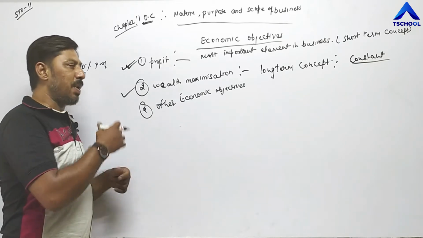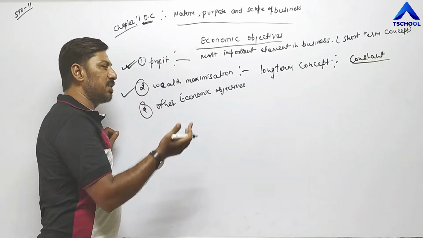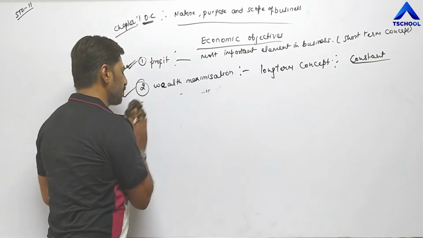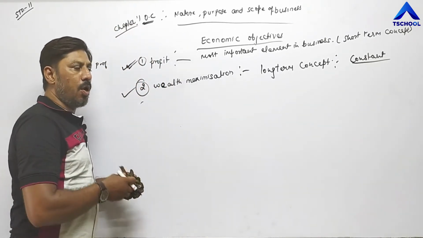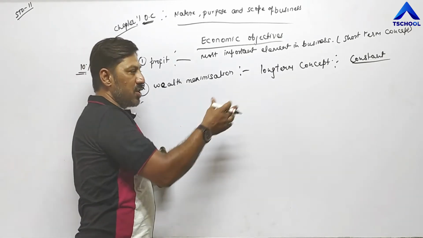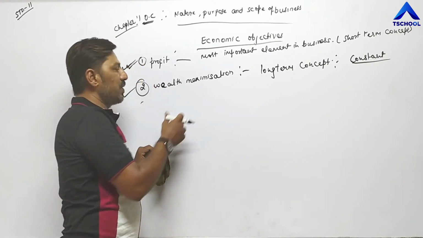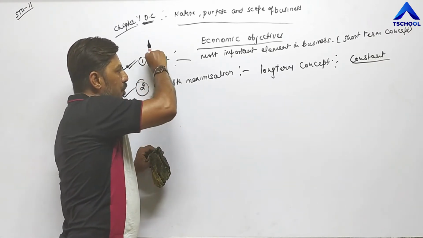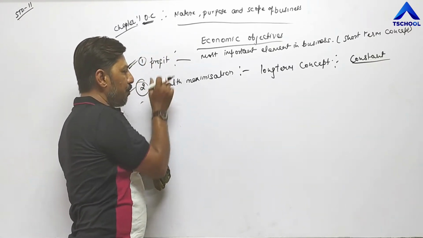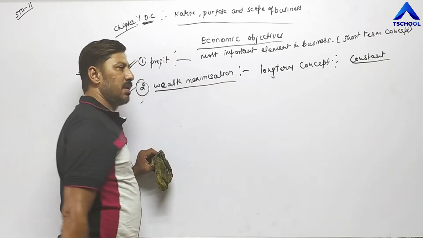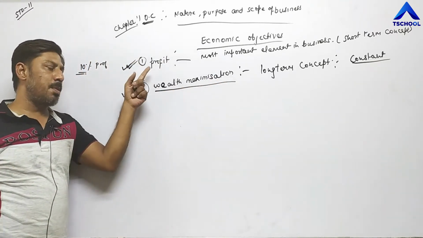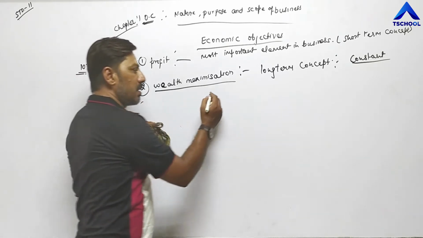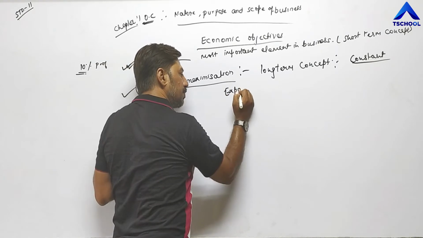How? By expanding their business. If they are able to expand their business, we can say their wealth and property is increasing. By expanding their business or establishing another branch in another city, they can maximize their wealth. So profit is the base for wealth maximization. If they earn profit year by year, then after a few years they are able to expand their business. Expansion is possible.